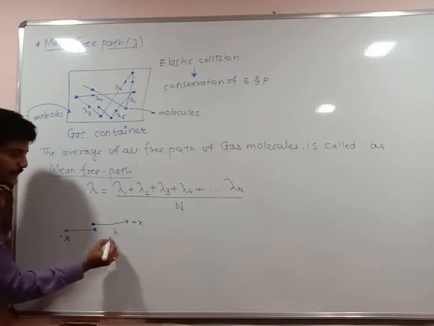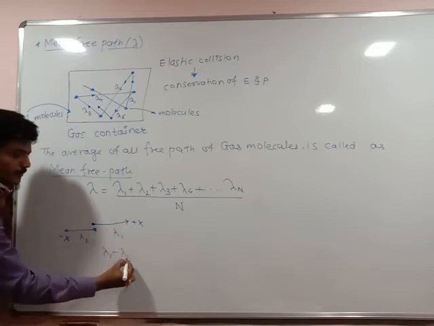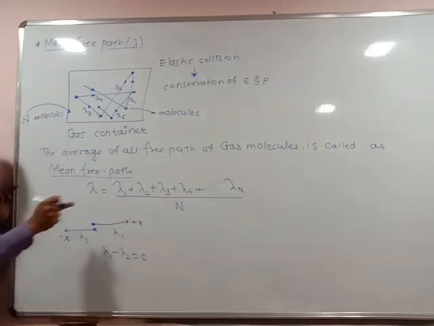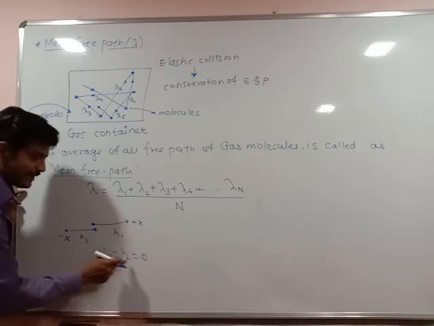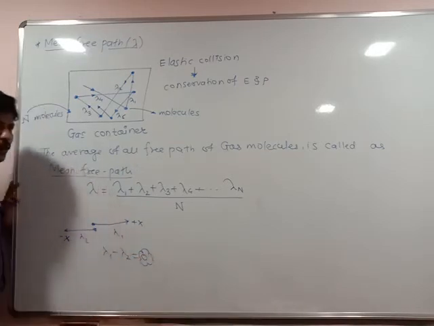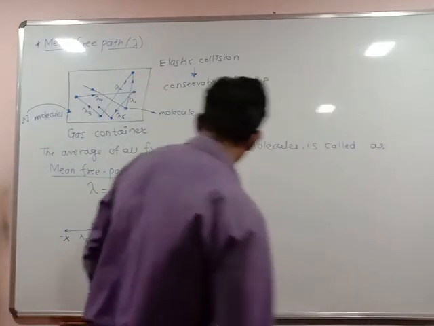So what is lambda 1 plus lambda 2? Lambda 1 plus lambda 2 means lambda 1 minus lambda 2, since the directions are opposite, so it is said to be 0. Then we don't want this 0. We want some value which gives a specific whole number.